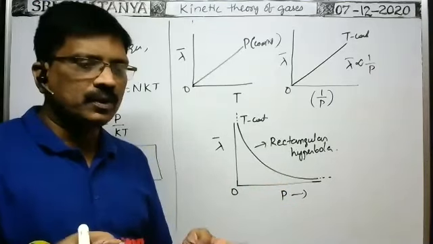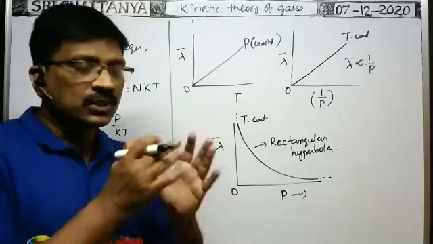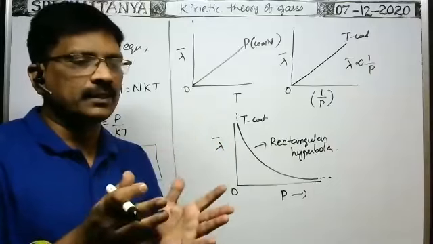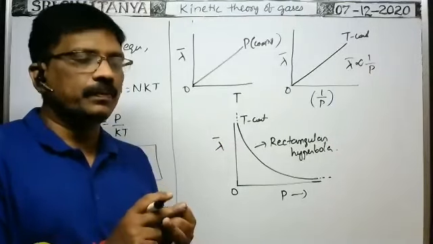Those speeds are classified into three types: average speed, most probable speed, and RMS speed.